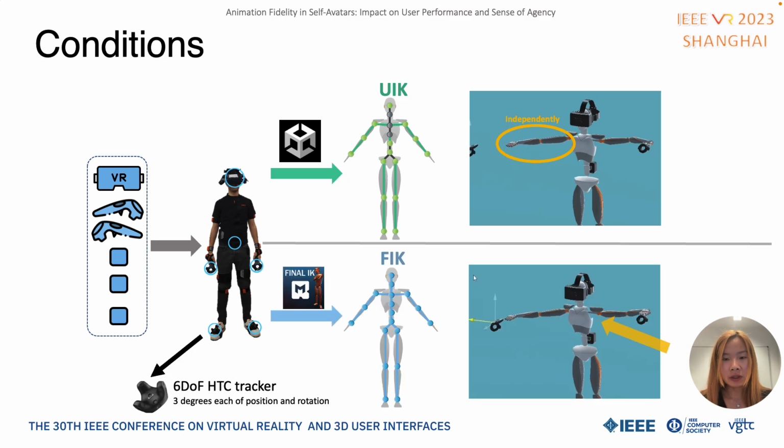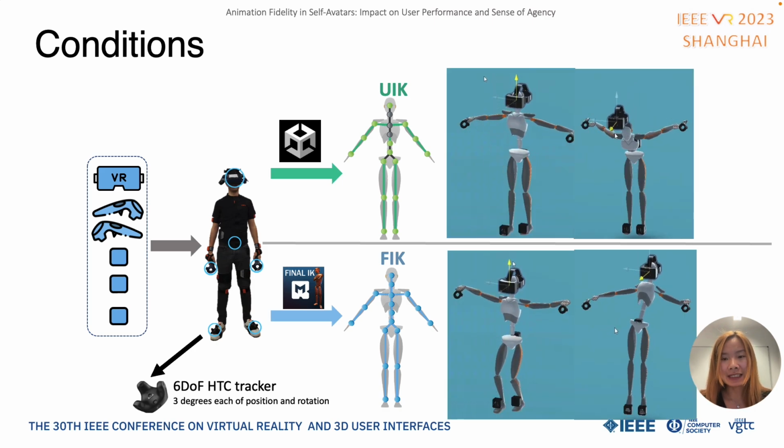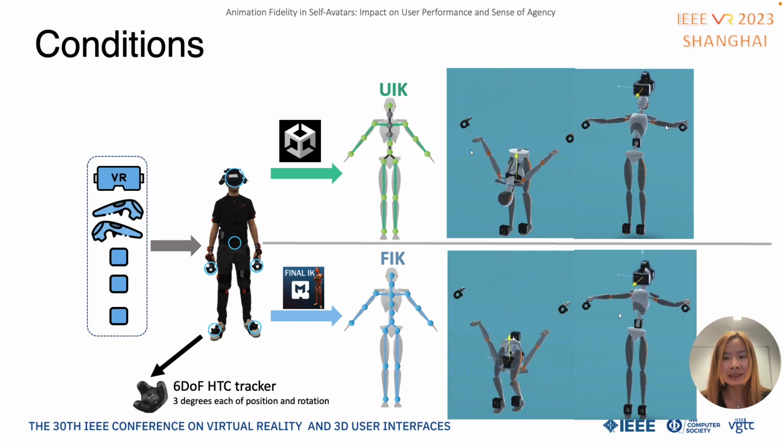FIK uses the Final IK package from the Unity Asset Store. It solves the IK for the full body. Also, it provides a better solution than UIK. As you can see, FIK gives more reasonable poses than UIK.